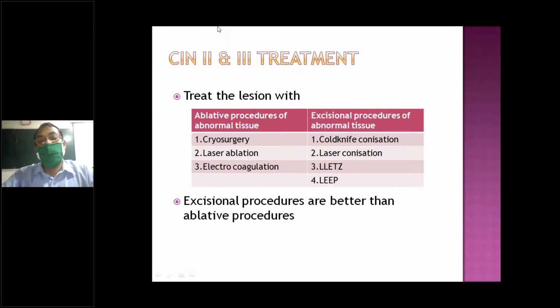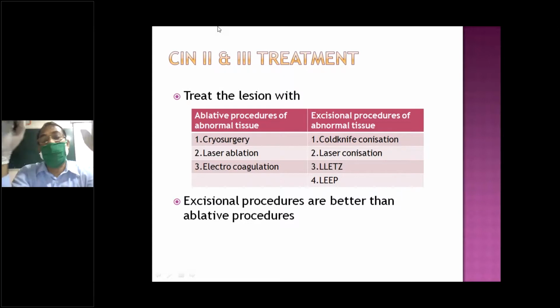Earlier it was called knife excision, that is conization. The basic idea is to remove the squamocolumnar junction, including the endocervical tissue and ectocervical tissue, the transformation zone and glands. Then it is sent for histopathology.